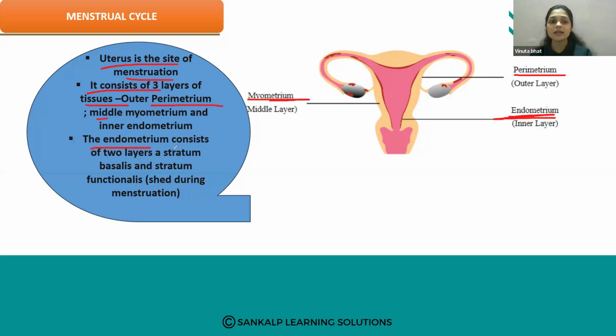The endometrium consists of 2 layers, the stratum basalis and the stratum functionalis, and the stratum functionalis is shed during menstruation. The layer of the endometrium that is shed during the menstrual cycle comes out in the form of mucus and blood. So that is called the menstrual cycle.